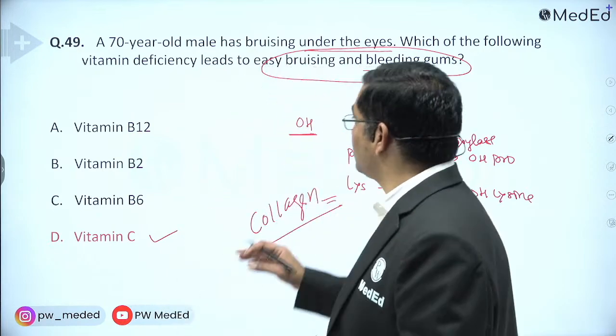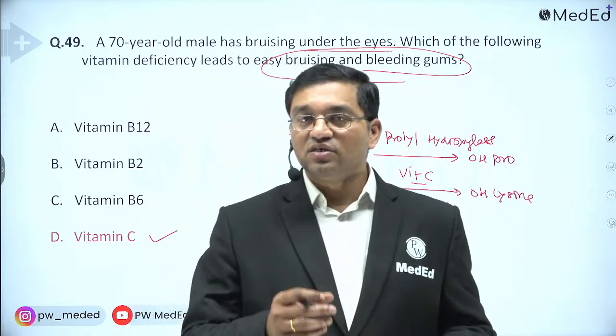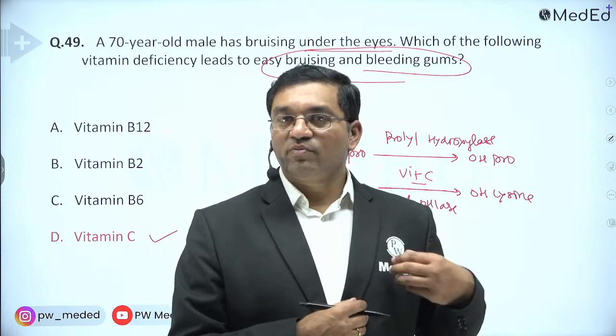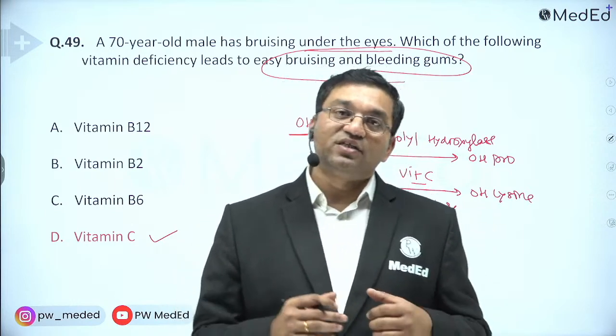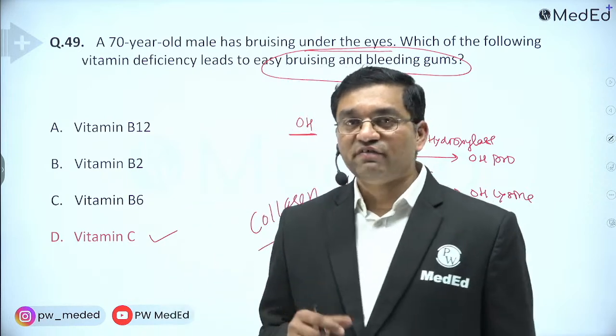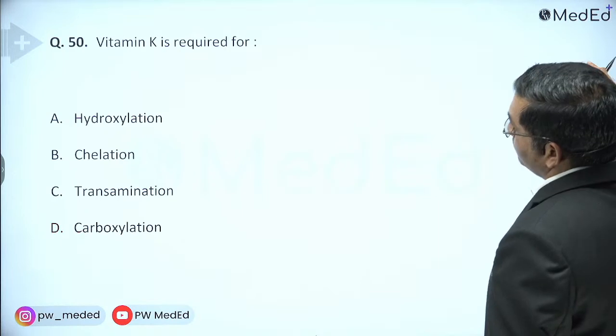These are the manifestations of scurvy. Apart from this, there is prominent costochondral junction, the scorbutic rosary. In the advanced stage, it is called pseudo paralysis because it causes joint effusion. So vitamin C deficiency causes scurvy.